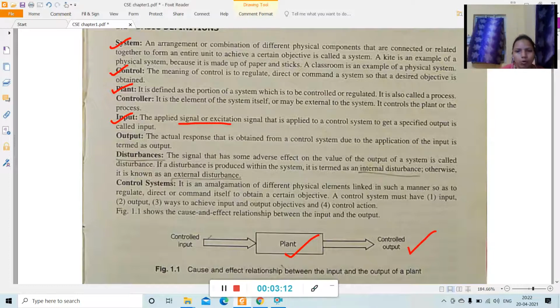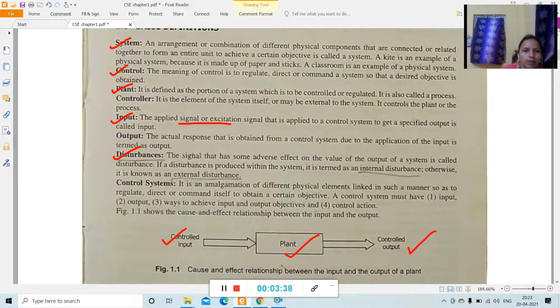This is our control output, this is our control input. Then the next one is the disturbance. What is this disturbance? Disturbance is some kind of adverse effect on the value of output of a system. This disturbance may be internal disturbance or it may be external disturbance.